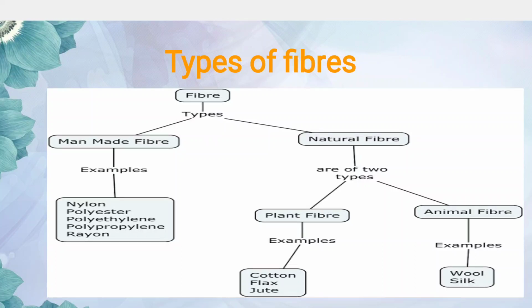Of course, you know very well, silk is produced from what? Silk is produced from silkworms. Yes. Now, let us discuss man-made fibers. Here some examples are given which are entirely made by man: nylon, polyester, polyethylene, polypropylene, rayon, etc.